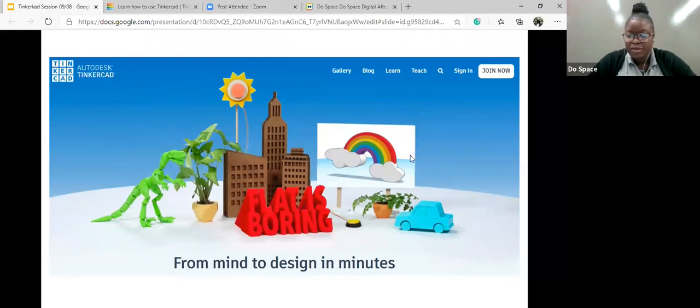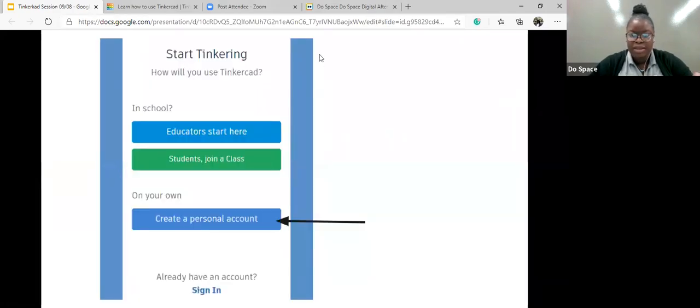The first thing we're going to do is to create an account. So what I want you to do is go here where it says join now and click on that. It will take you right here to creating an account. Are you here? You can just raise your hands or do what you've been doing by letting me know in the chat when you're here.